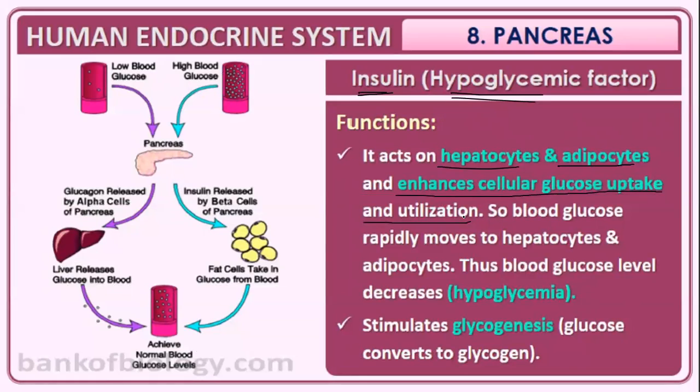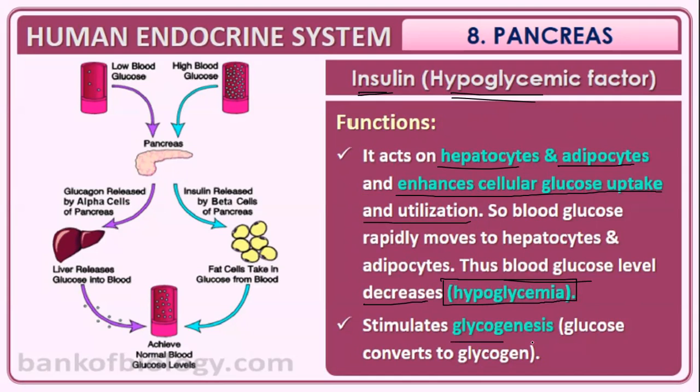So what was the function of glucagon? It acts on the hepatocytes to produce glucose, whereas insulin acts on the hepatocytes and adipocytes to utilize the glucose. So blood glucose moves rapidly into hepatocytes and adipocytes, and it decreases the blood glucose level, leading to a condition known as hypoglycemia. If blood glucose level goes below normal, it is known as hypoglycemia.